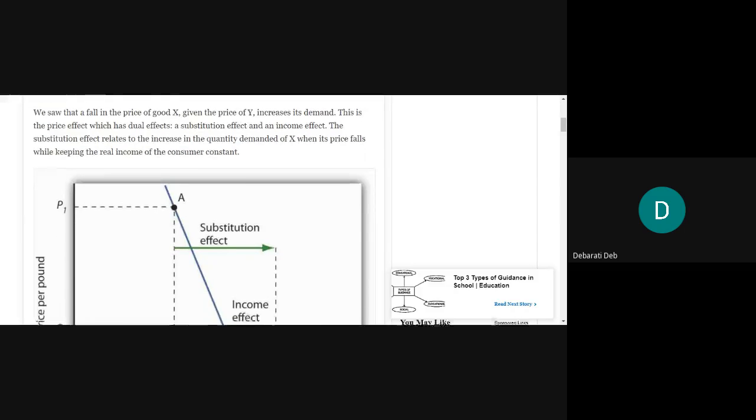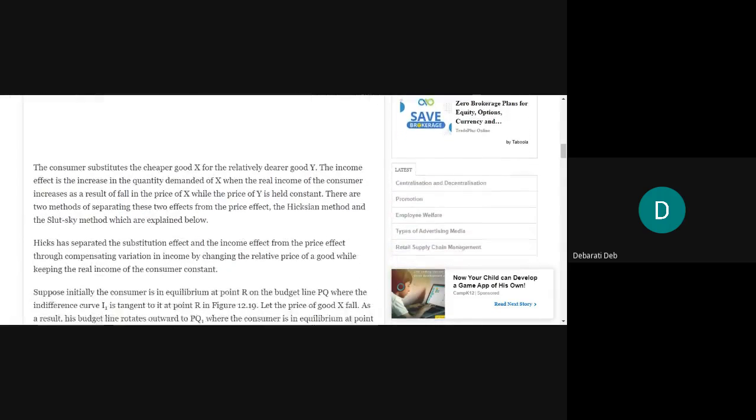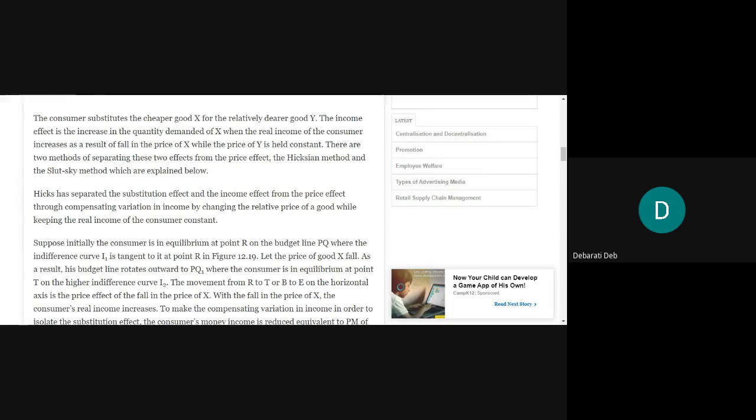What does that indicate? Let us discuss it elaborately. Otherwise, you will not understand the fact. Yes, now see. The consumer substitutes the cheaper good X for the relatively dearer good Y. This is a common phenomenon that if two goods are substitutable, obviously X and Y have to be substitutable. Now when the price of one good falls, obviously the consumer will substitute the cheaper good for the dearer good, that is Y. He will decrease the quantity of Y being consumed and go on increasing the consumption of good X.